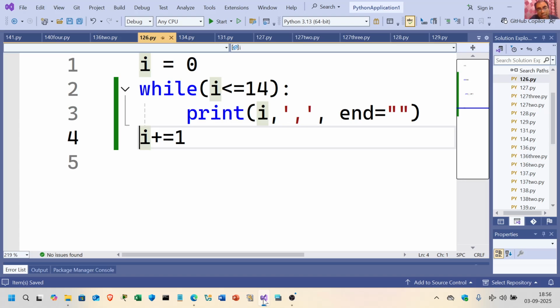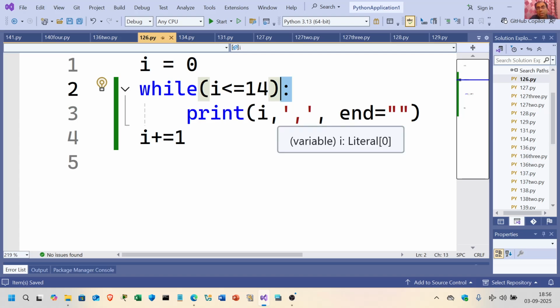So here, first of all, I take i is equal to 0. I take a variable i which is an integer and it has got value equal to 0. As long as i is less than or equal to 14, which is true. Mind you, you are using this colon over here. Print i comma single quote comma and equal to double quote bracket close, i plus equal to 1.